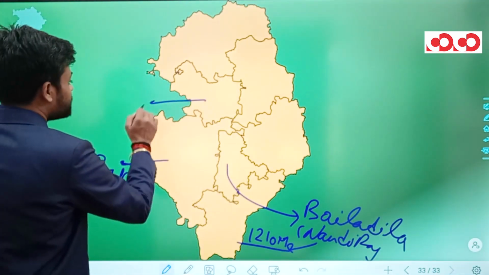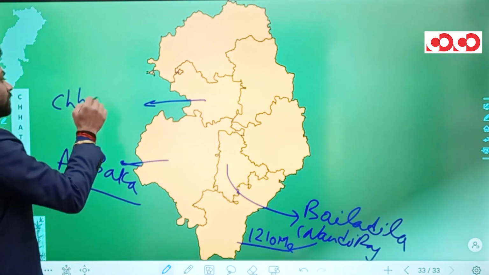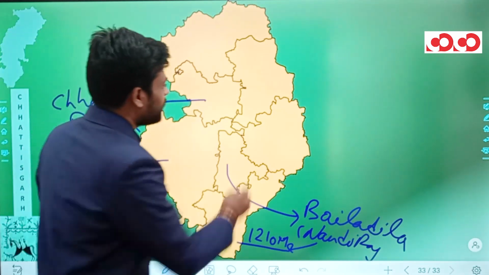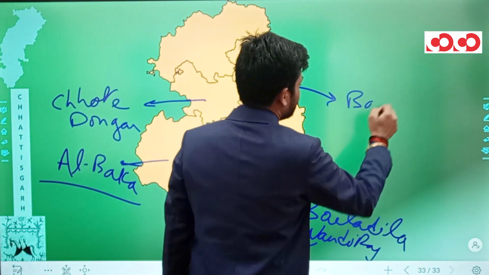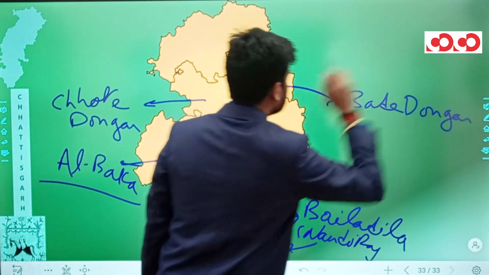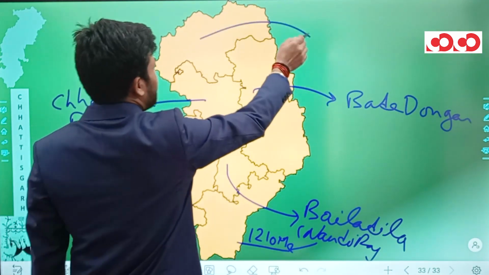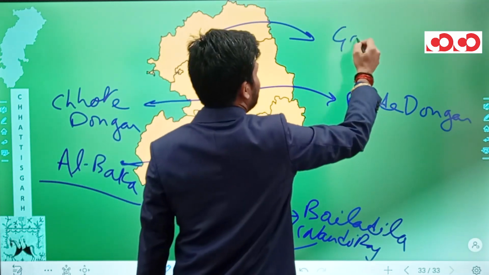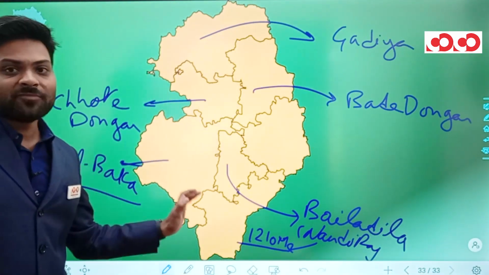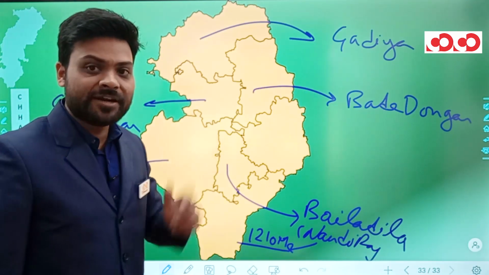In this Narayanpur district, we have Chote Dongar. In the Kondagaon district, we have Bade Dongar. In the Kanker district, we have Gadia hills. So these are some of the important hills in the Bastar division of Chhattisgarh.